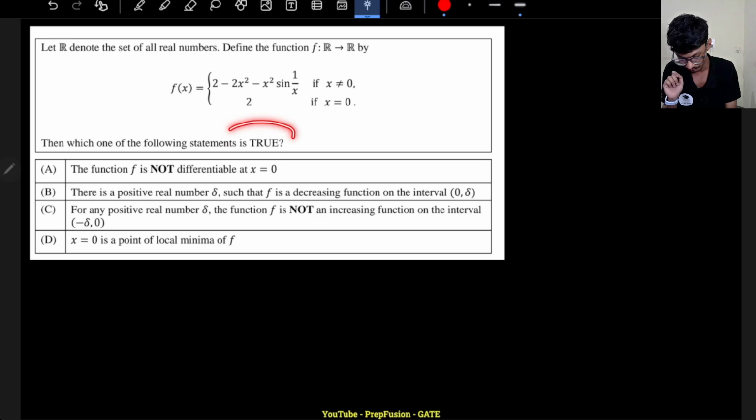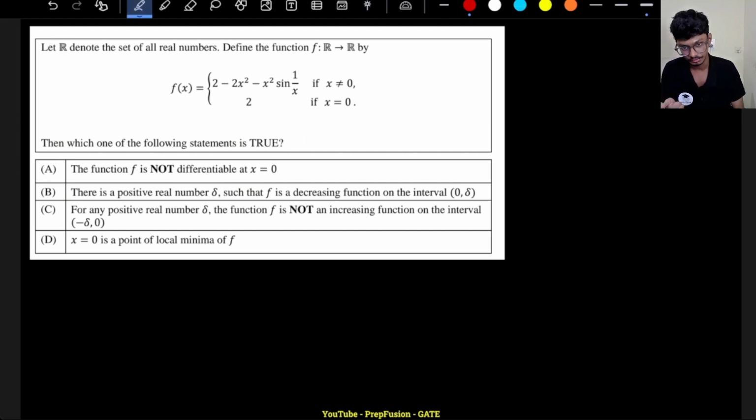They are asking which one of the following statements is true. So it is a multiple select question, so multiple options can be correct. The function f is not differentiable at x equal to 0. So how can I say whether the function is differentiable at x equal to 0 or not? First, let us check the continuity. If the function is not continuous, then there is no point in checking the differentiability.